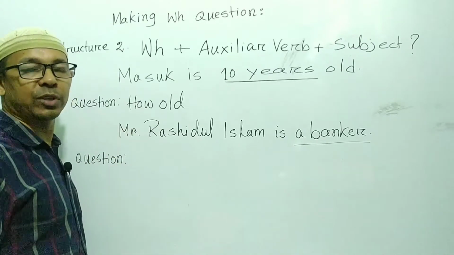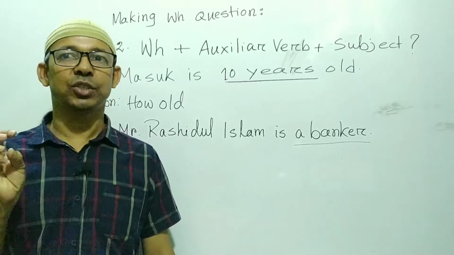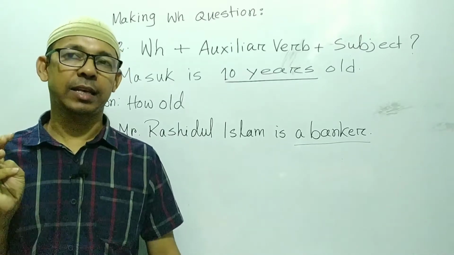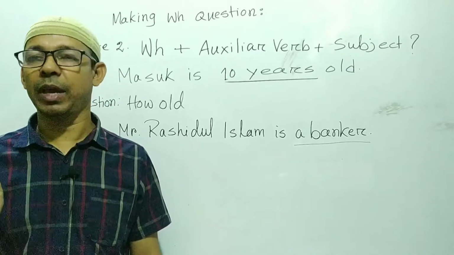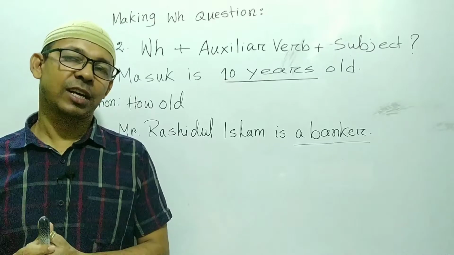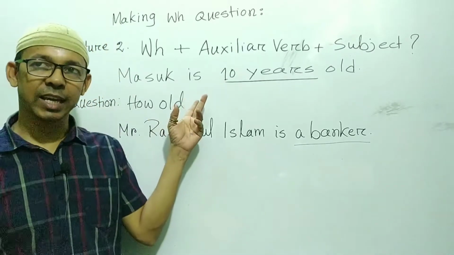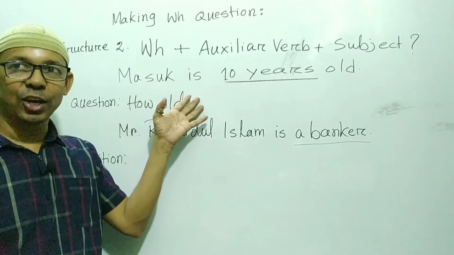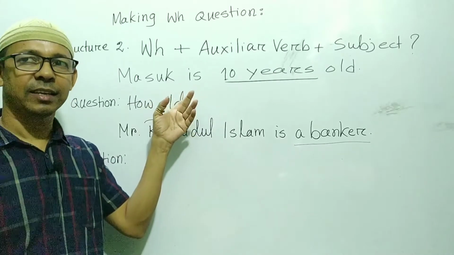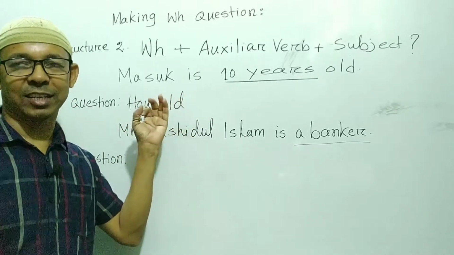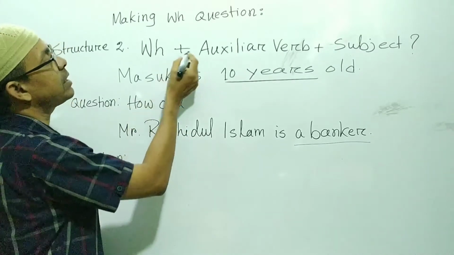Yes, my dear student, we know that the auxiliary verbs are am, is, are, was, were, have, has, had, do, does, did, shall, should, will, would, can, could, may, might, must. So these are the auxiliary verbs. Okay, my dear student. So you have to see if there is any auxiliary verb in the sentence. Okay, so here you can see is the auxiliary verb. Okay, so after writing the WH word, you have to write the auxiliary verb.